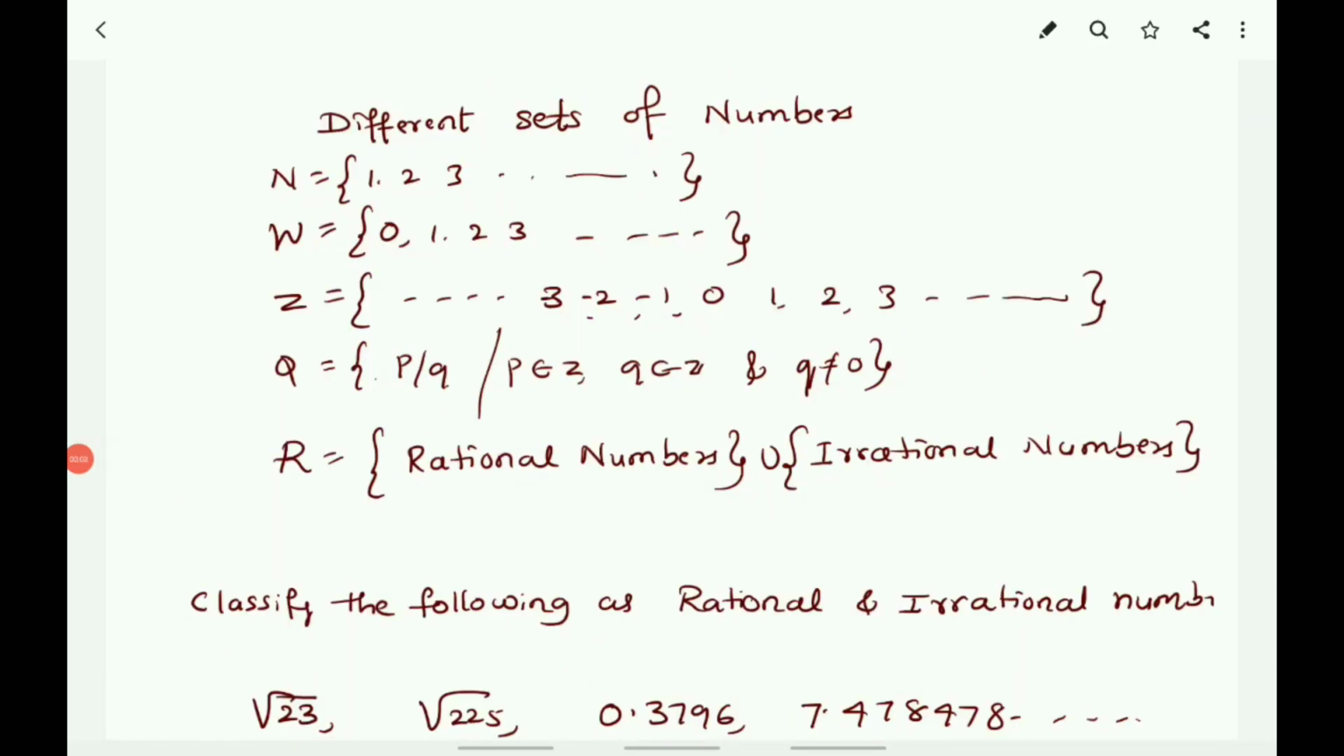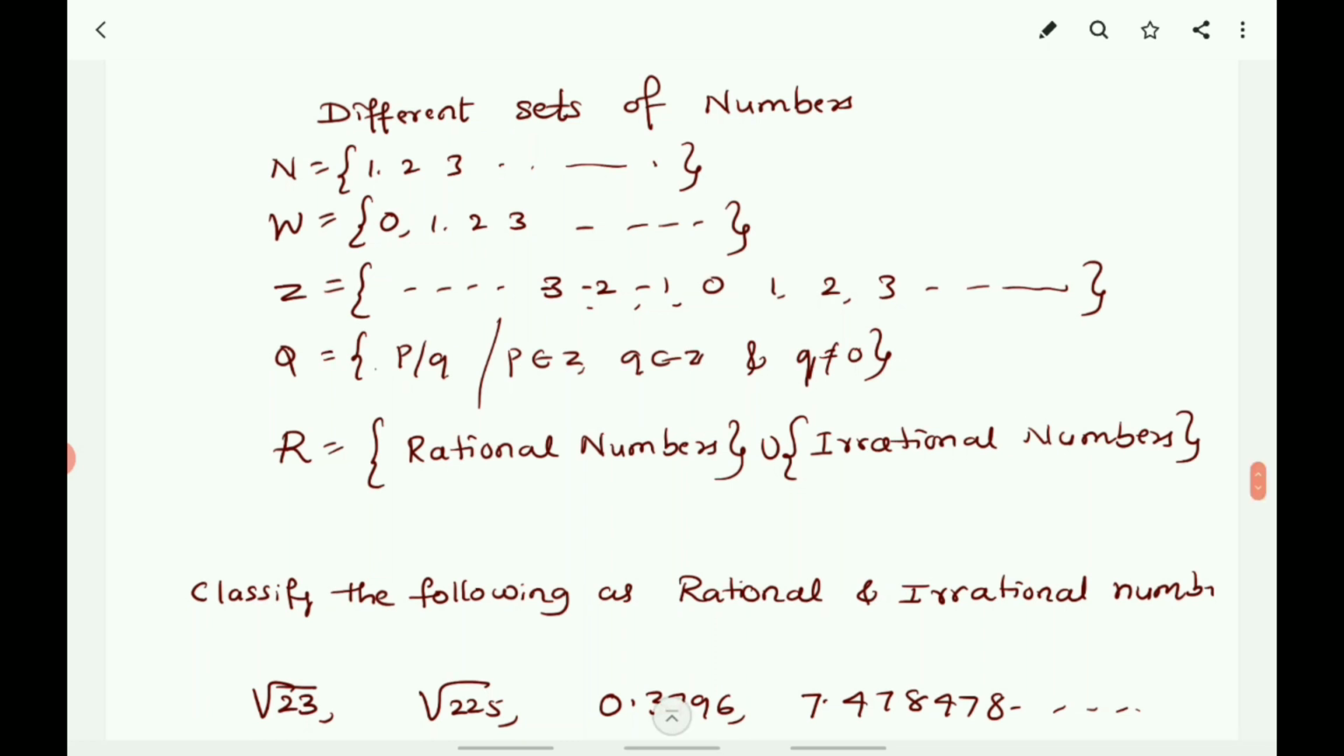Let us discuss one by one different sets of numbers. N, the set of natural numbers. You know that the counting numbers 1, 2, 3 and so on are called natural numbers. So N is equal to 1, 2, 3 and so on. W, the set of whole numbers. Here it includes 0. Together with the natural numbers it includes 0: 0, 1, 2, 3 and so on.